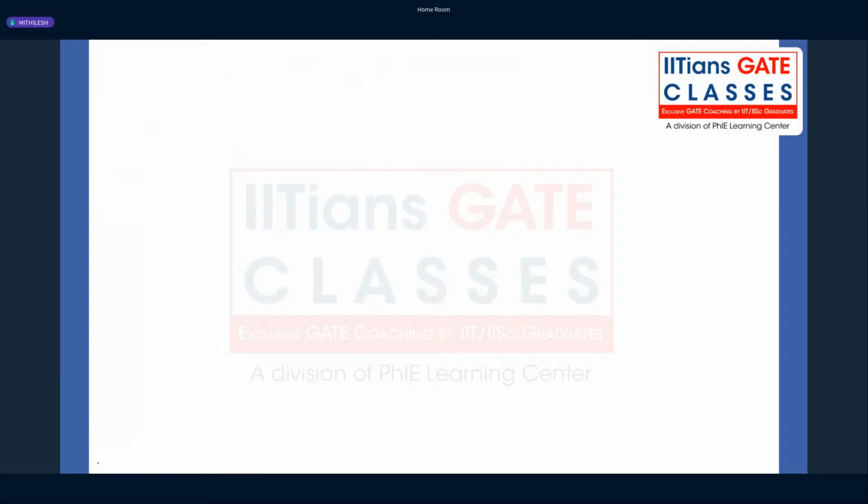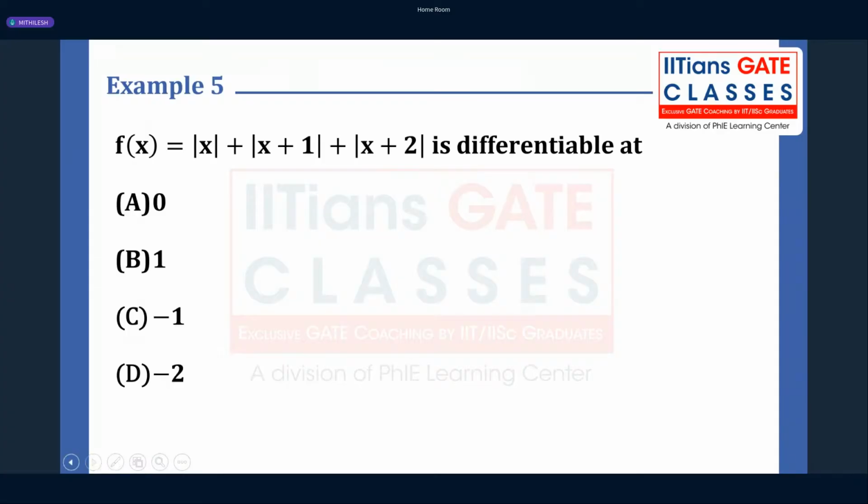Okay, let's go to the next slide. Based on that, this is a very simple question. I have an example: f of x is equal to mod of x plus mod of x plus 1 plus mod of x plus 2. Tell me, at which point is this function differentiable?